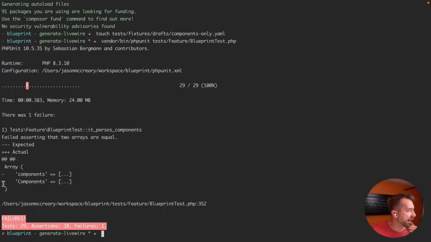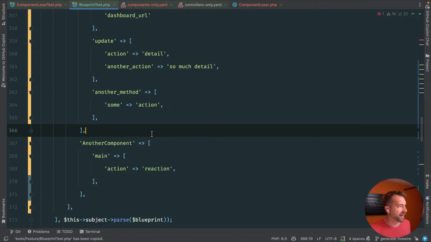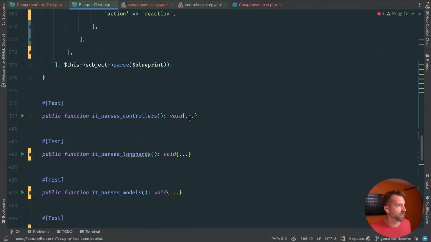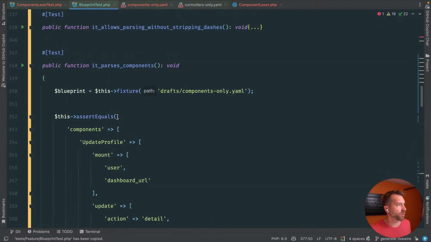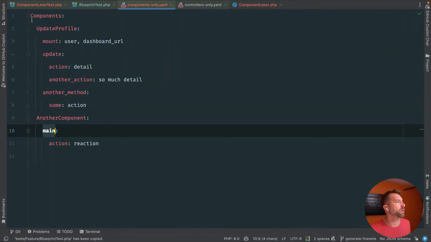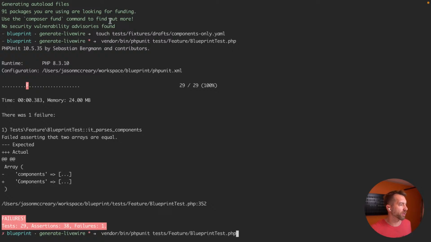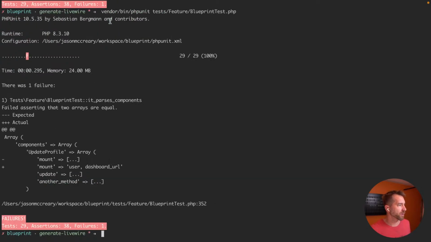Okay, it pulled out components, capital C. Otherwise, it claimed that everything was correct. Is that really what we want to do? How does parse controllers work? It just has lowercase controllers. Oh, yeah, that's me. That's on me. Okay, that should be components. We don't do capitals. Okay, so the only difference supposedly to PHPUnit is that the mount did not expect it to be comma separated. It just got a string. Do I care?